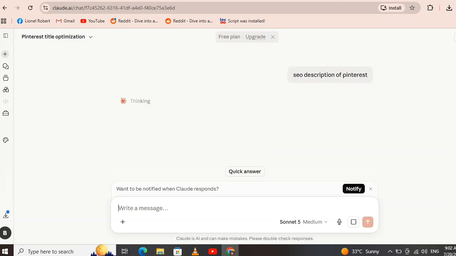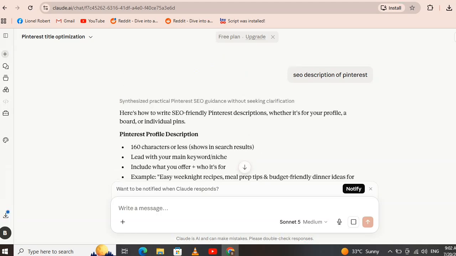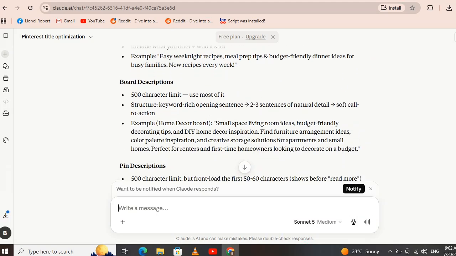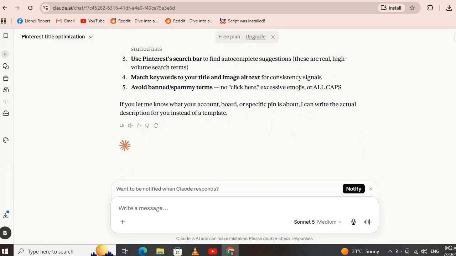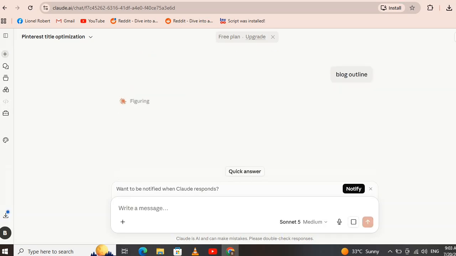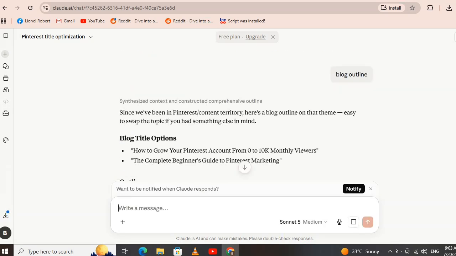Common mistakes. Avoid these mistakes. Posting low-quality images. Ignoring Pinterest keywords. Promoting random products. Giving up after 1 week. Copying other creators. Success comes from consistency and testing.